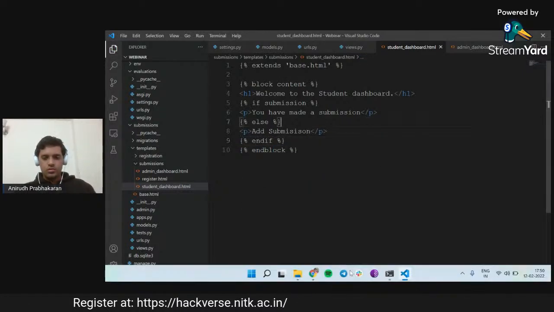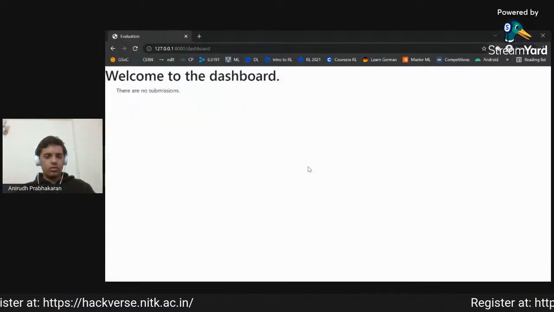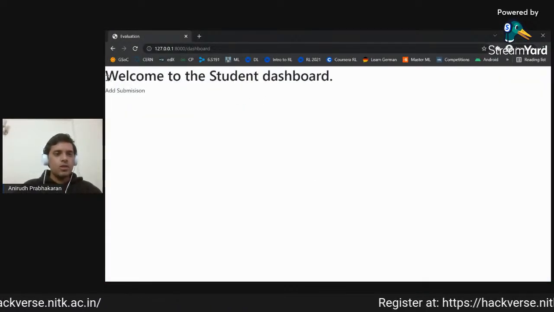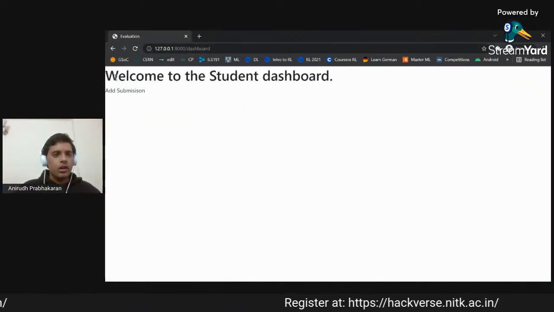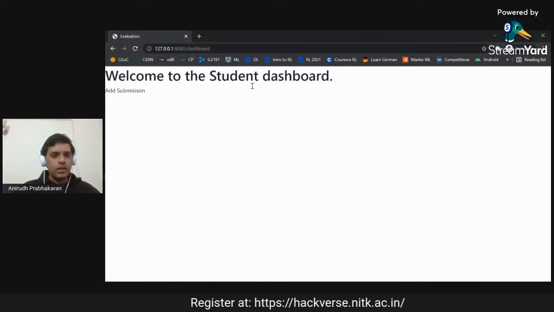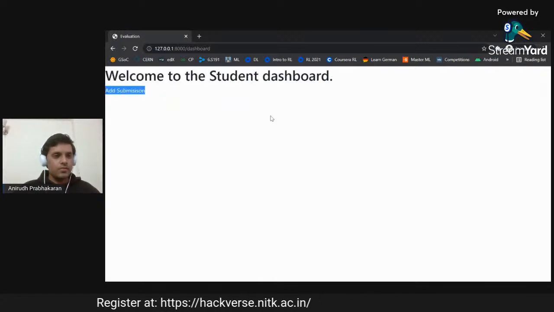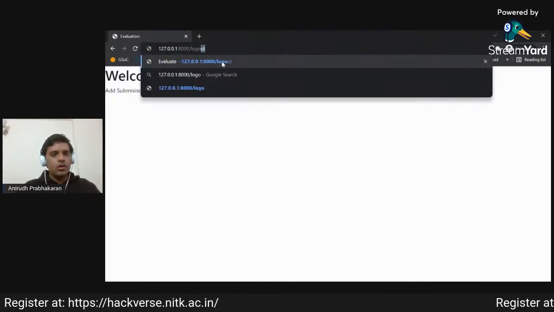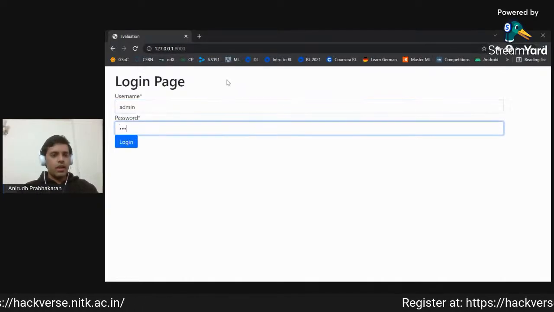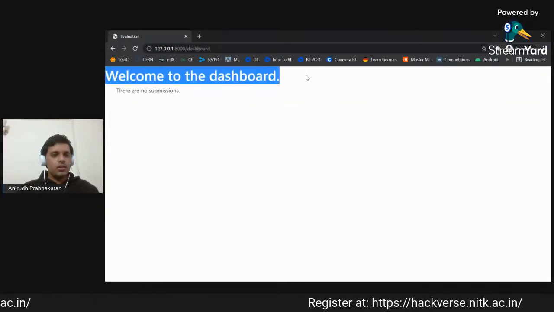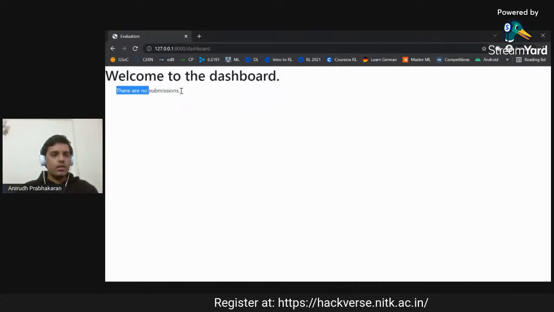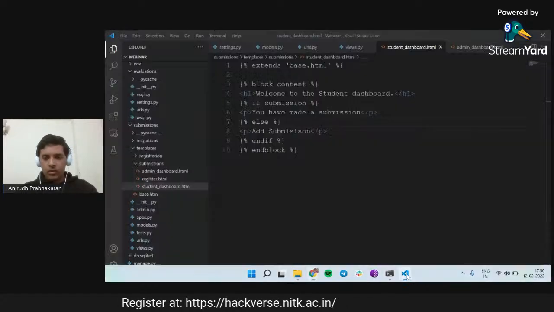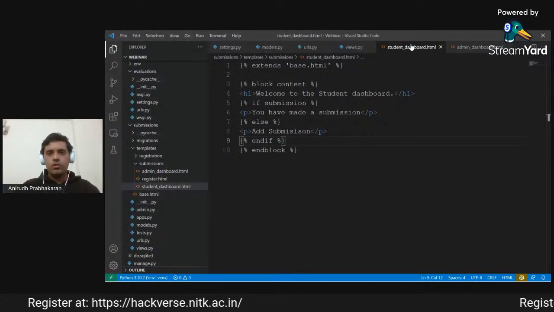Okay, so now if we go back to our admin, yeah, since I had logged in as a student, I am seeing the student dashboard, and since I have not made any submission, I am seeing the add submission text. Now let me log in back as the admin. Now I see that it is just the normal dashboard, and I see that there are no submissions. Okay, great. Now we have two different dashboards for all the students.